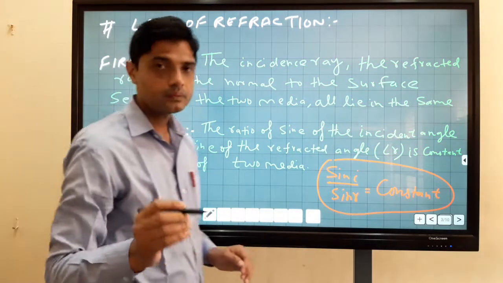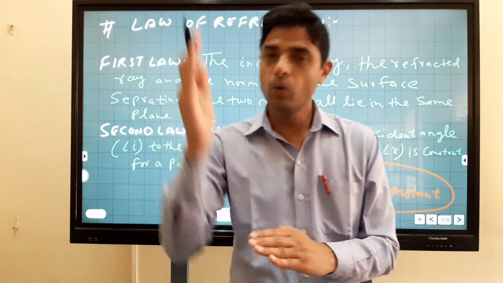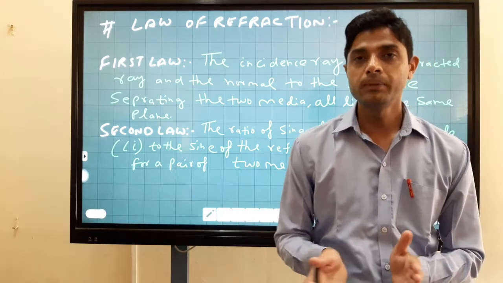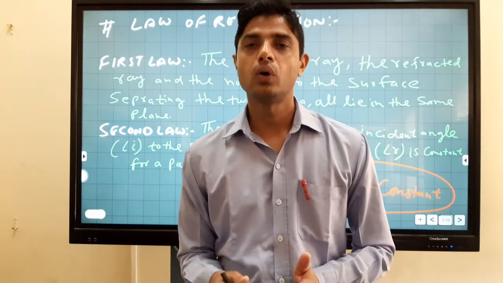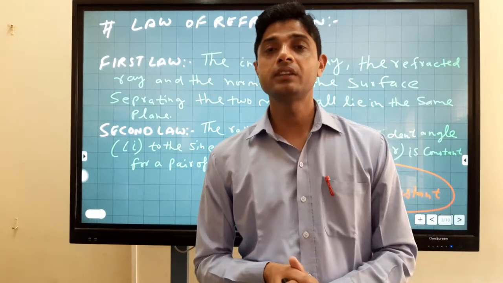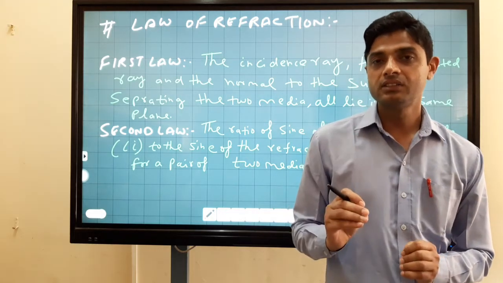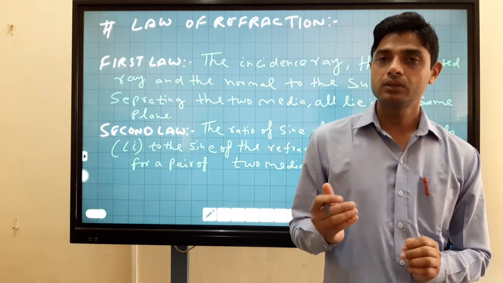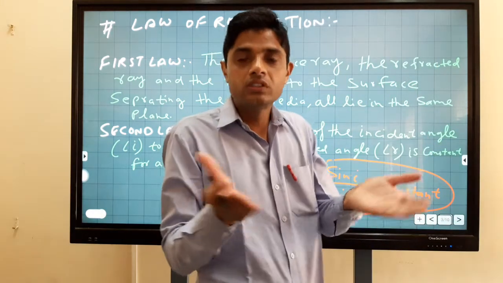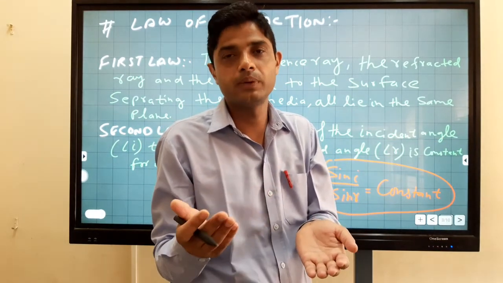Same plane means xy plane, yz plane or zx plane. As you know, a plane consists of two coordinates, but a space consists of three coordinates. So we can draw this diagram in the xy plane, yz plane or zx plane.